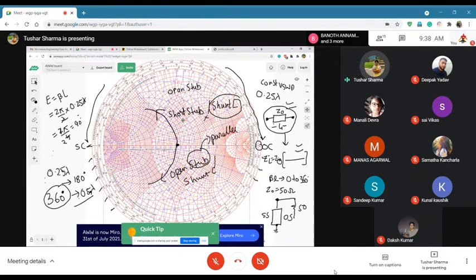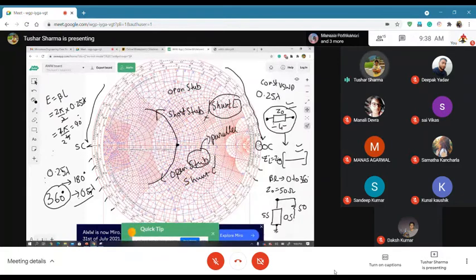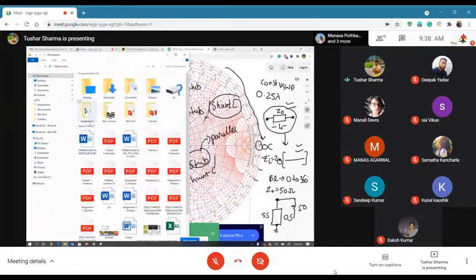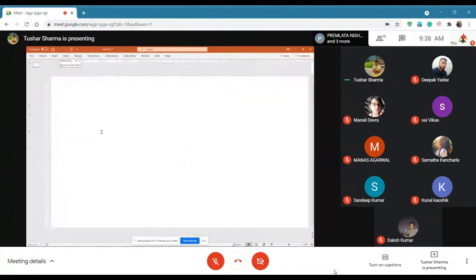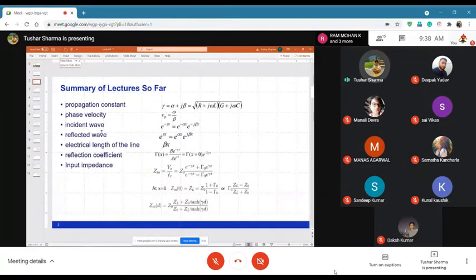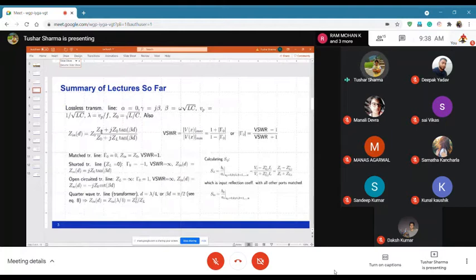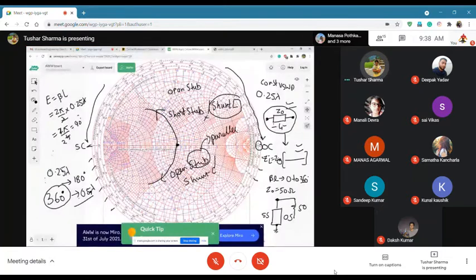Okay, so let me go back to the transmission line equation, which is basically given by this expression of the transmission line. Z in is equal to Z0 times (ZL + jZ0 tan βD) over (Z0 + jZL tan βD), right? So let me write it here.